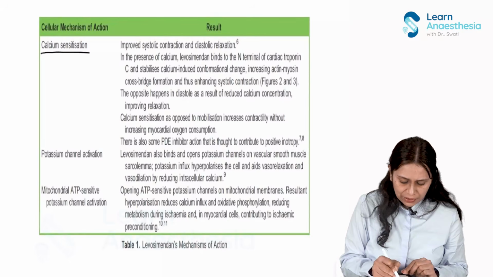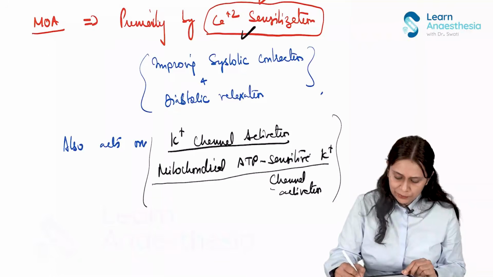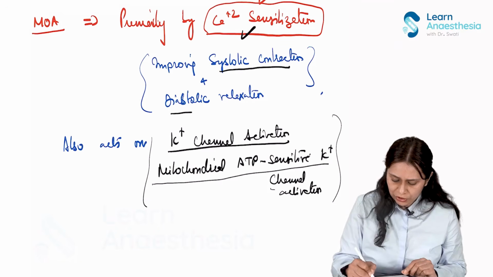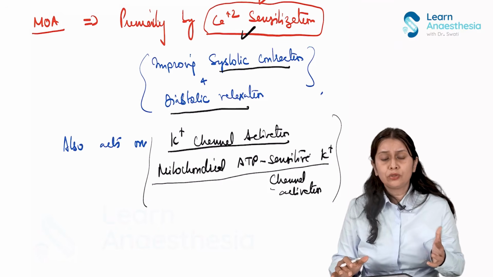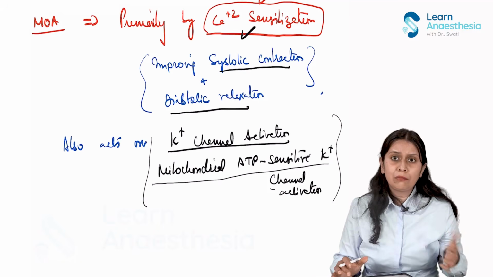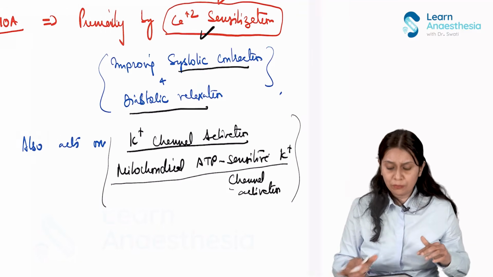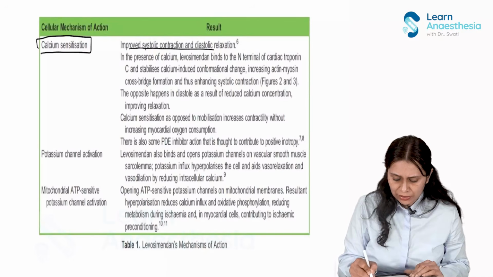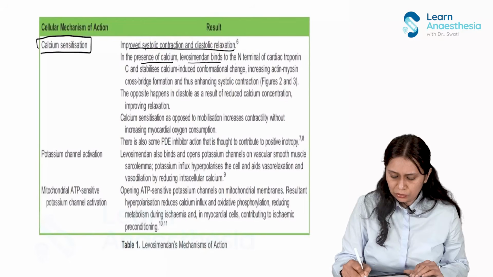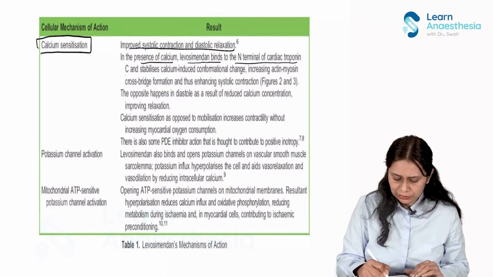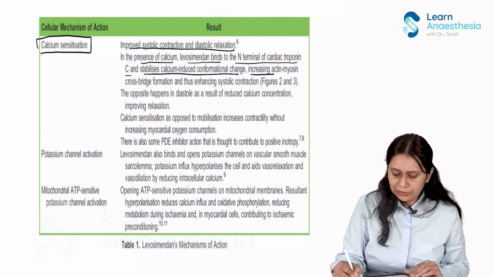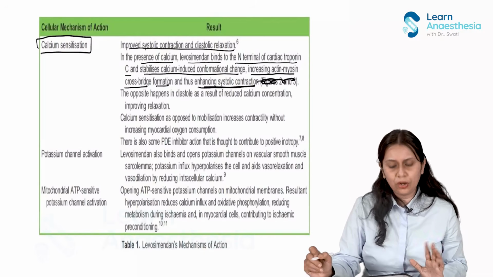So calcium sensitization, as I said, will improve systolic contraction and diastolic relaxation. So it has both the inotropic effect and lusitropic effect. In presence of calcium, levosimendan binds to N-terminal of cardiac troponin C, stabilizes the calcium-induced conformational changes, increasing the actin-myosin cross-bridge formation and thus enhancing the systolic contraction.